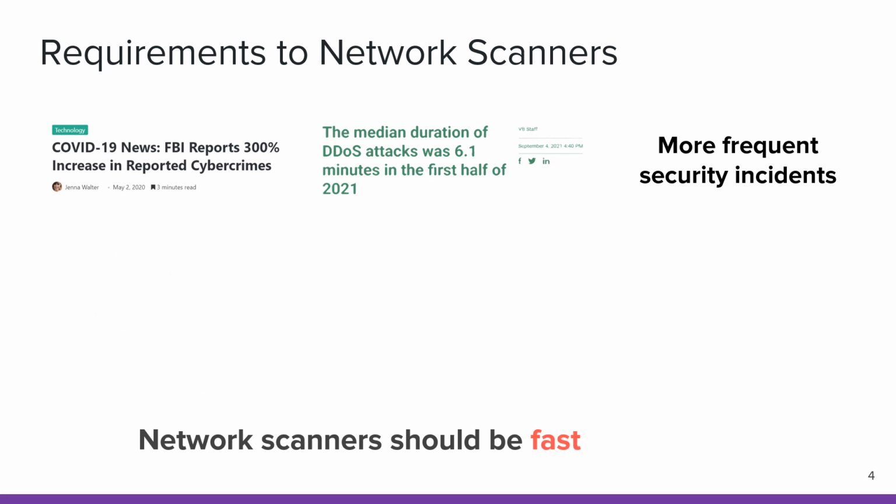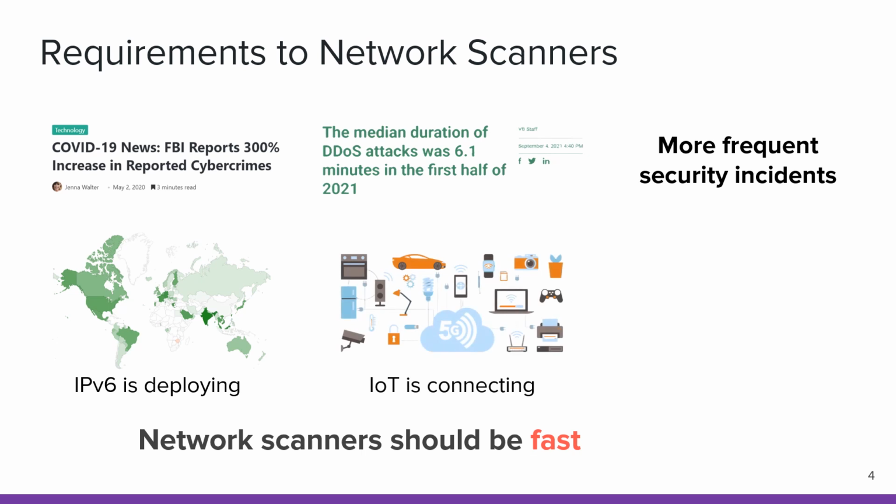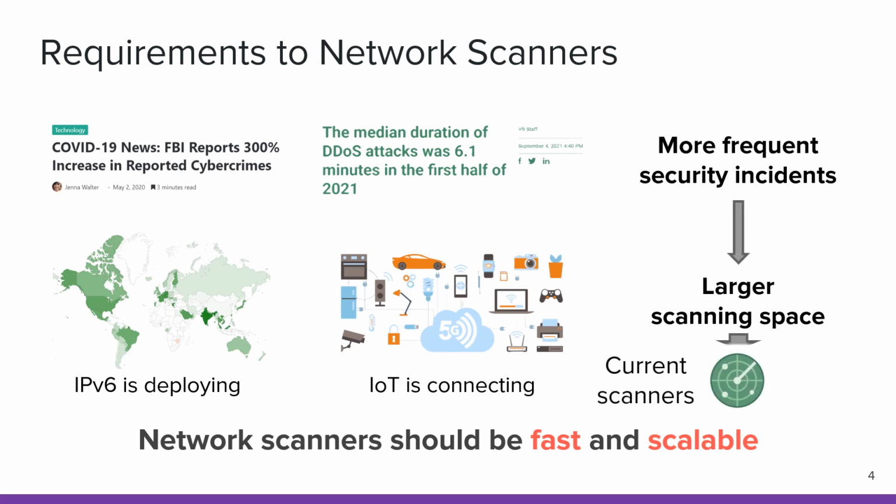Recently, IPv6 has been in the stage of large-scale adoption, which means increased address space. And along with the deployment of 5G networks, more and more IoT and mobile devices are connecting online. Both of them lead to a much larger scanning space. It means the network scanner should be scalable enough to support current network scanning. However, today's network scanners cannot provide a timely security snapshot and keep pace with soaring scanning space.